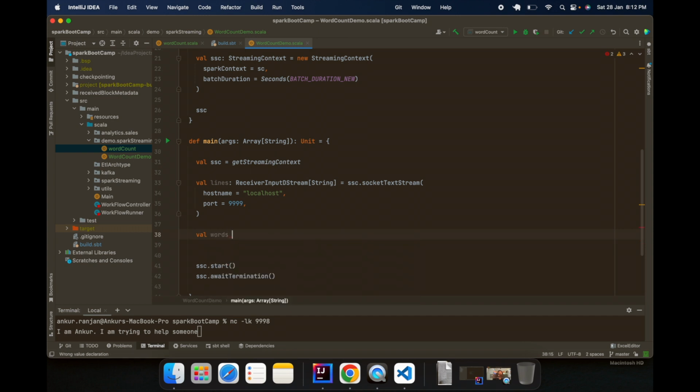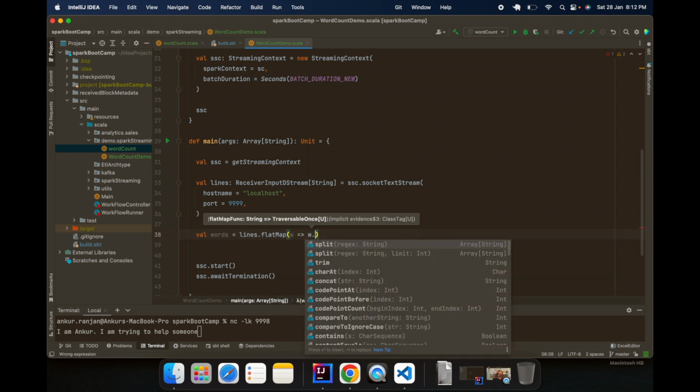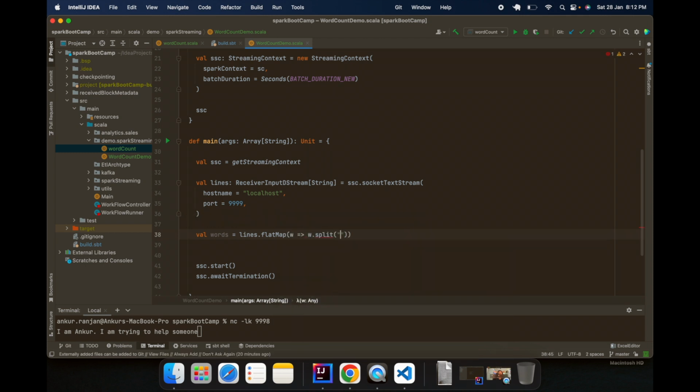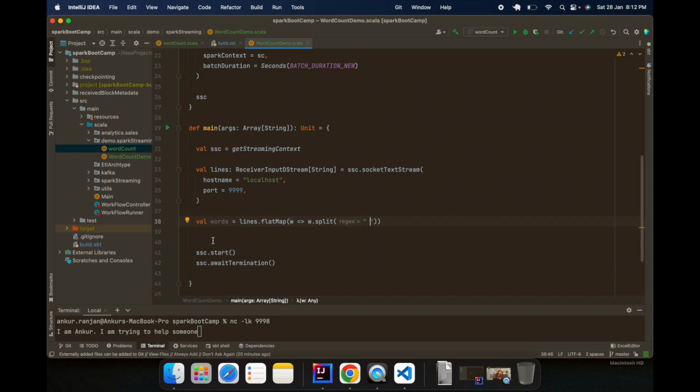So that's why I'm not going deep into this particular function. So with flatMap, we will pass words, and we will be splitting based on spaces. This will give me all the words. Let me just print it before doing anything else.